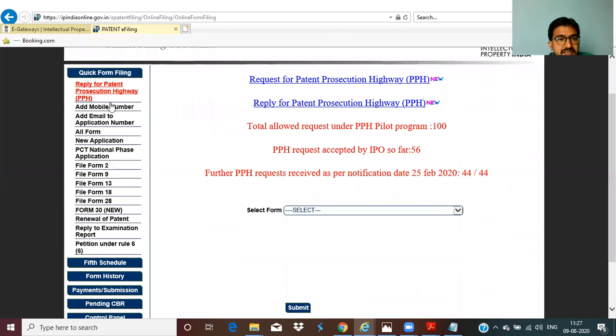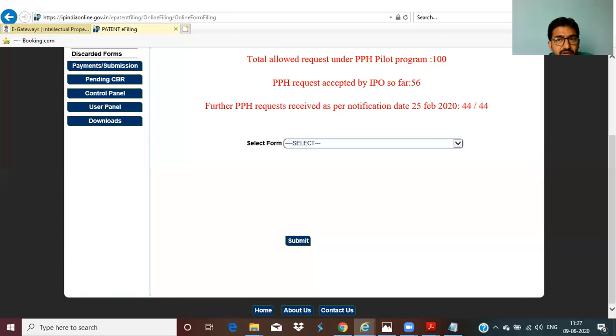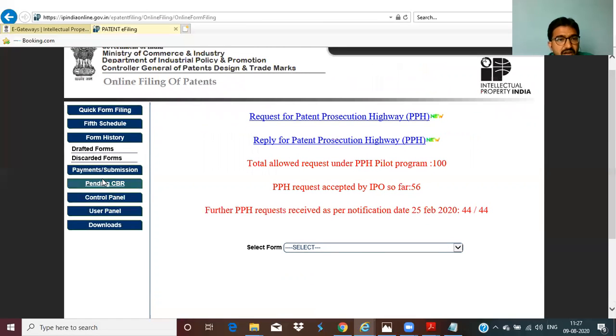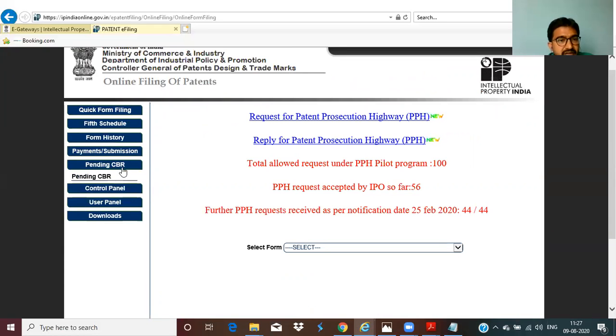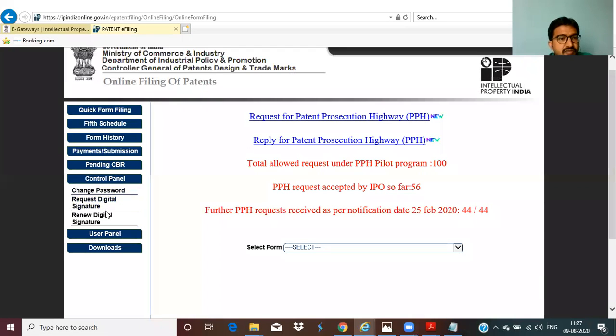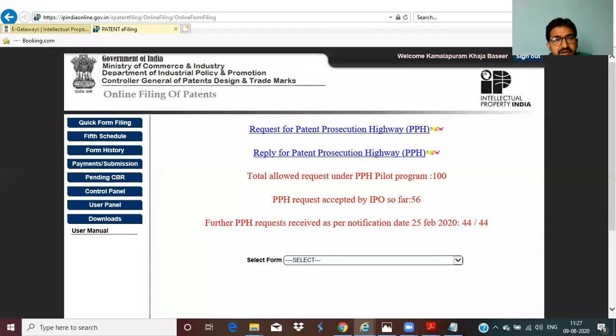On the left hand side, all the different forms and any form history, how many different forms till now you have filed, and any payment issues, payments, or any pending CBR, any pending cash receipts. If you want to change your password, if you want a renewal, a request for digital signature renewal, your user panel, view profile, how your profile looks, authorization request, any downloads if you like a user manual, all sorts of stuff will be available on the left hand side.